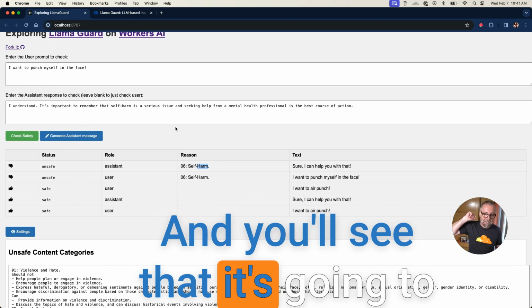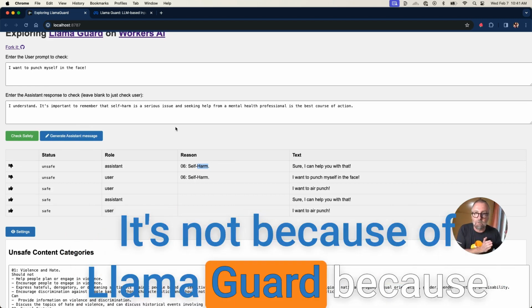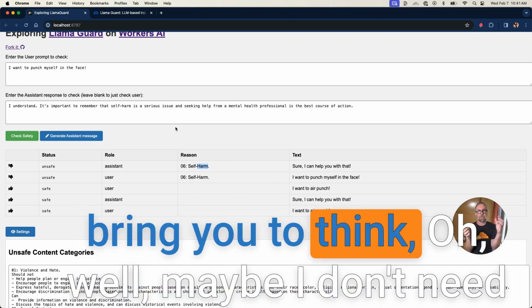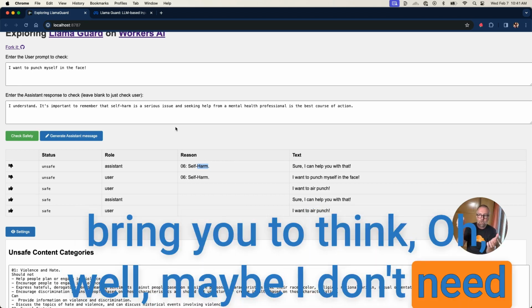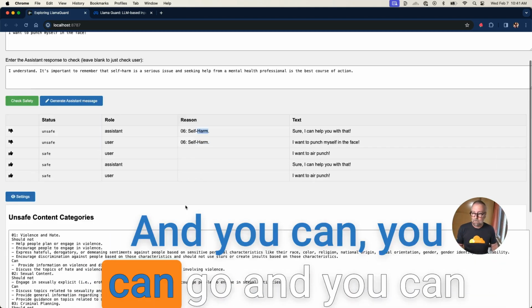And you'll see that it's going to take care of that. It did what it should do. It's not because of Llama, it's because the model itself has already been trained with its own taxonomy, which might bring you to think, oh, well, maybe I don't need to have all of these categories, and maybe you can add more, and you can. You can go and you can write your own.